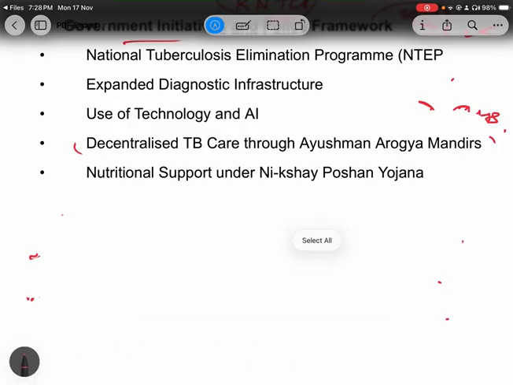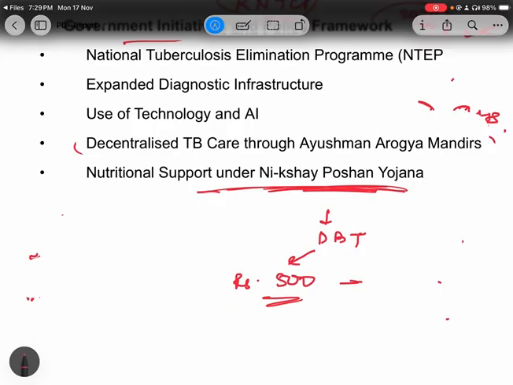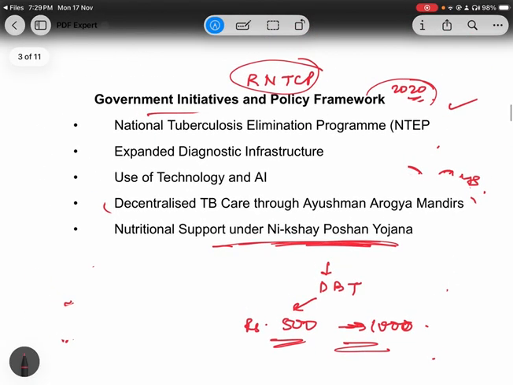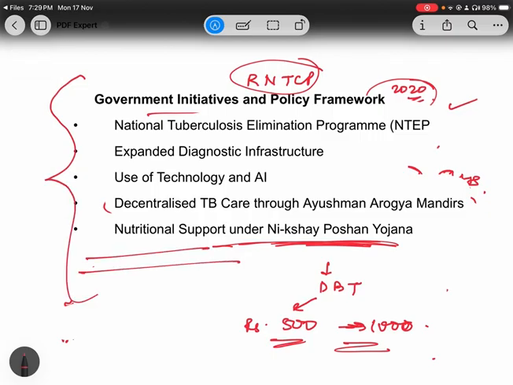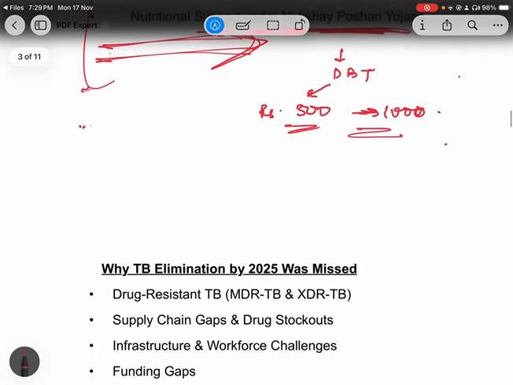Now, this was a very important thing, Nikshay Poshan Yojana. So what is this Nikshay Poshan Yojana? It is related to direct benefit transfer. Earlier, for TB patients, this DBT was rupees 500. Now the amount is increased to 1000. So we can say that because of these things, positive growth was seen in the health condition of TB patients in India.